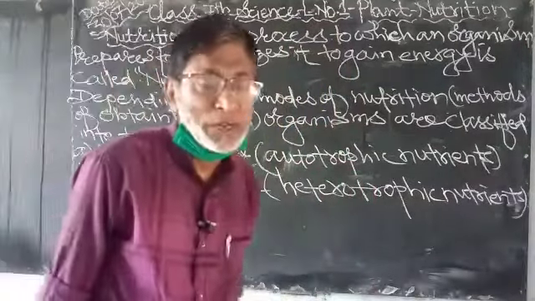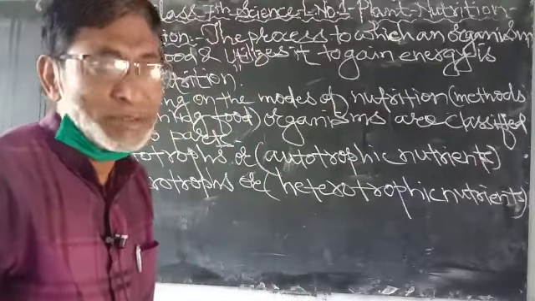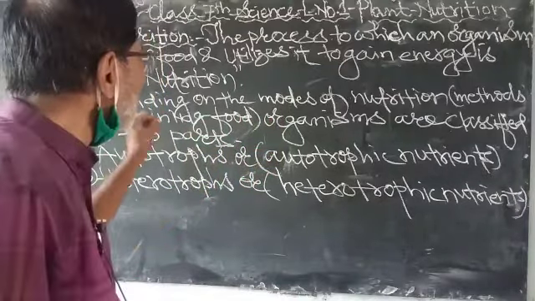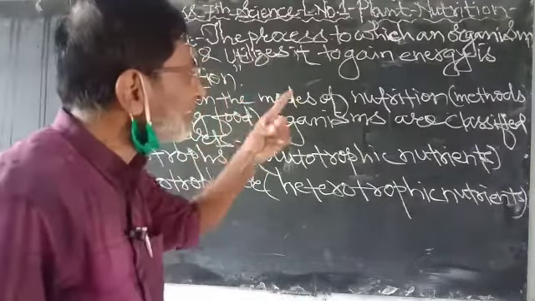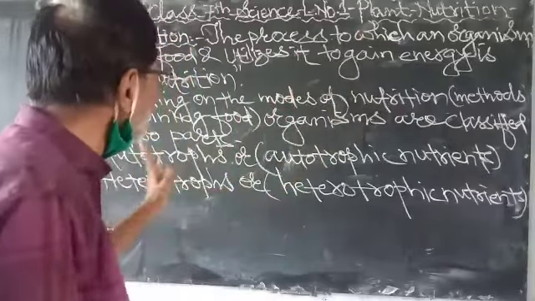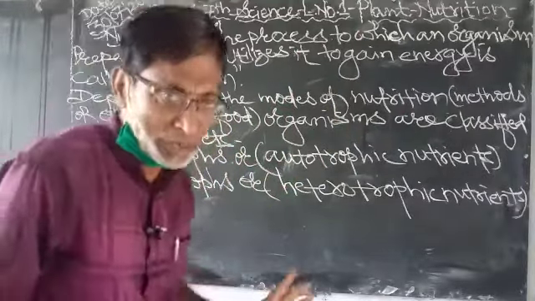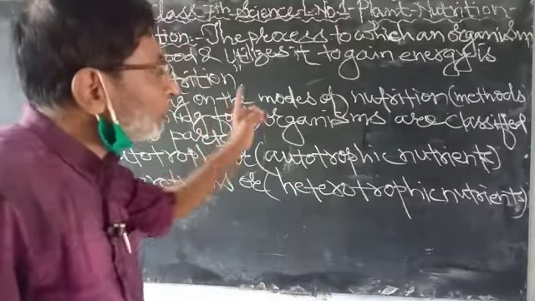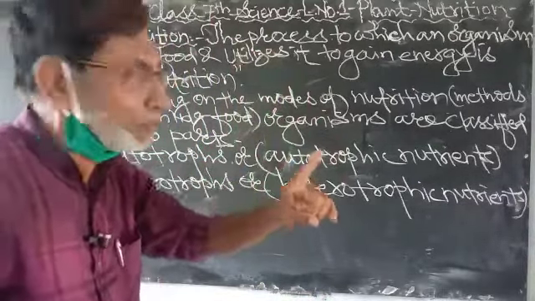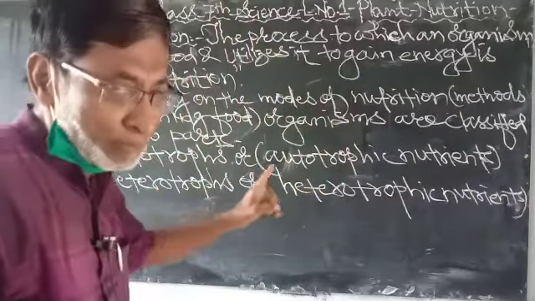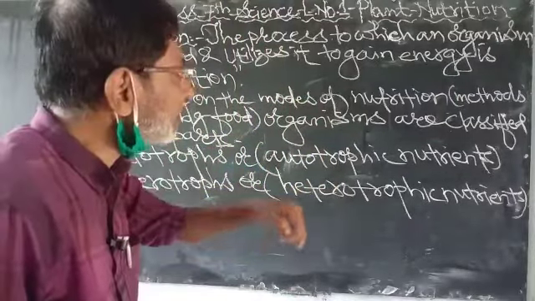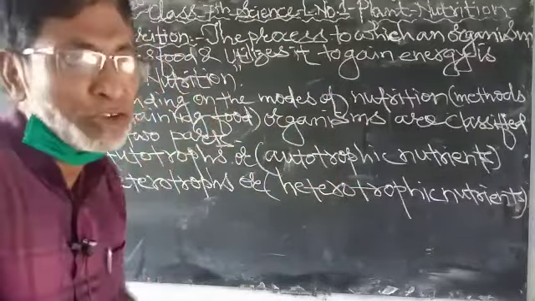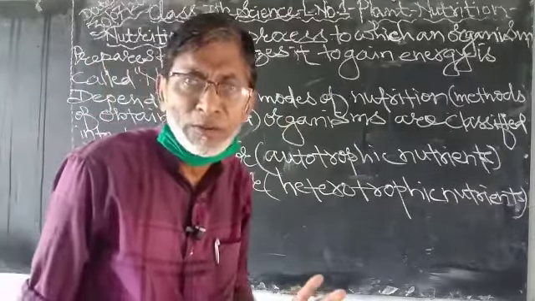The definition of nutrition is like this. The process by which an organism prepares food and utilizes it to gain energy is called nutrition. What do you mean by nutrition? The process by which an organism prepares food and utilizes it to gain energy is called nutrition. Do you understand? Okay.